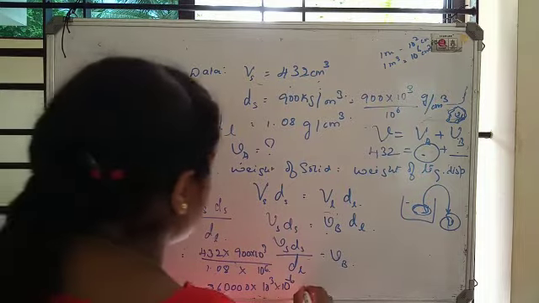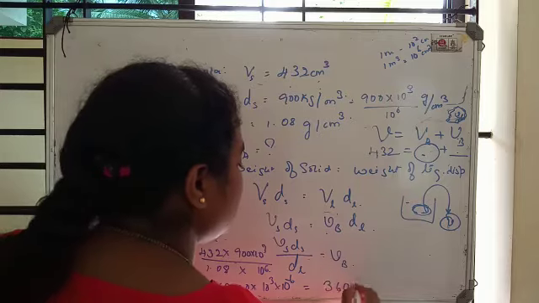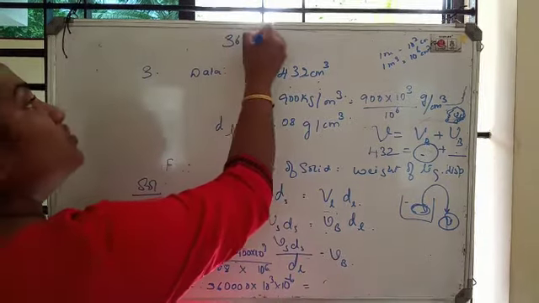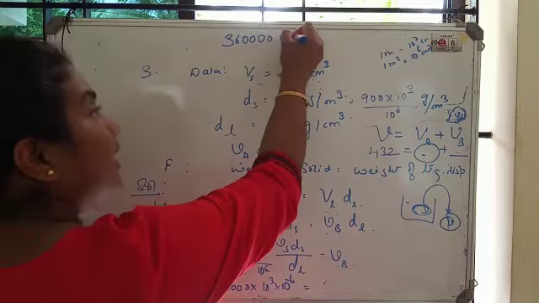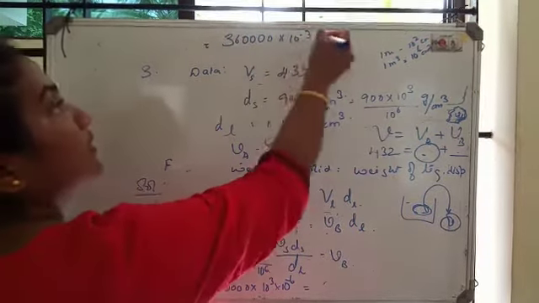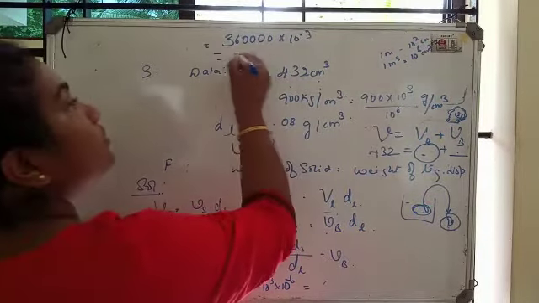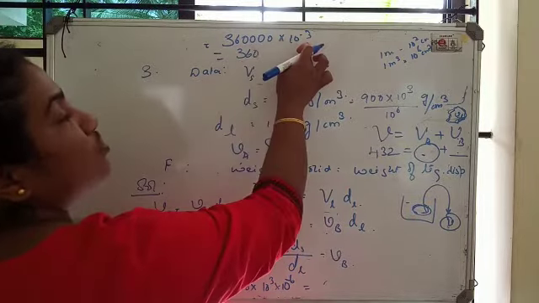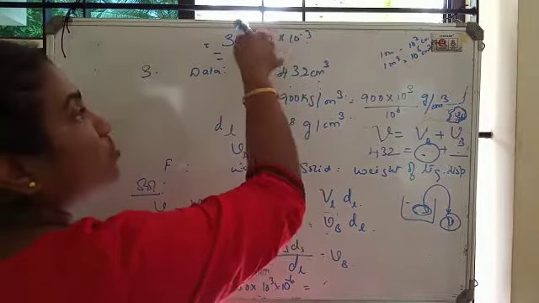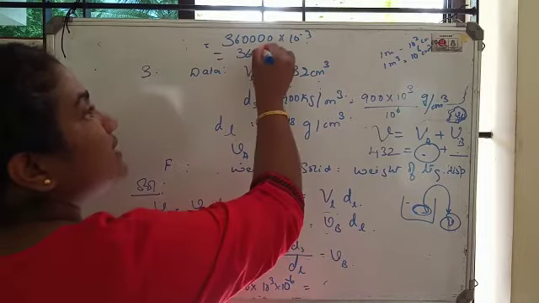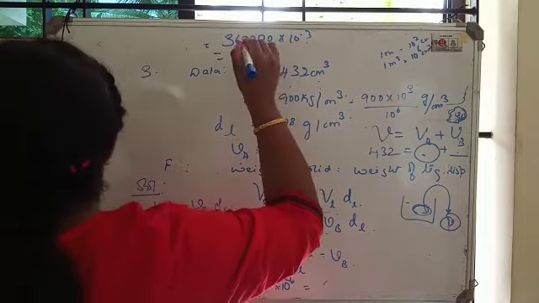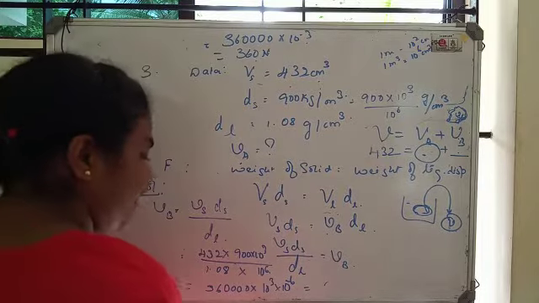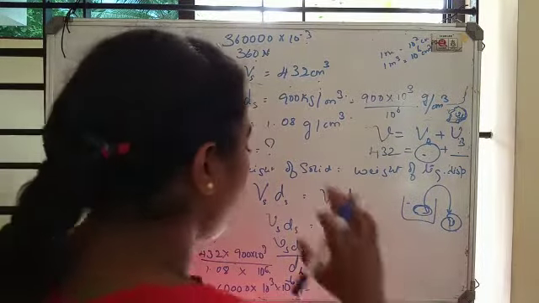So now this becomes 360000 into 10 raised to the power of minus 3, which means divided by 1000. So the zeros cancel, and it is 360. So this is the volume below.